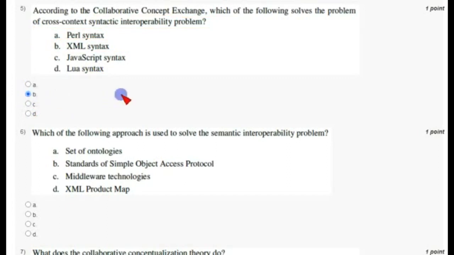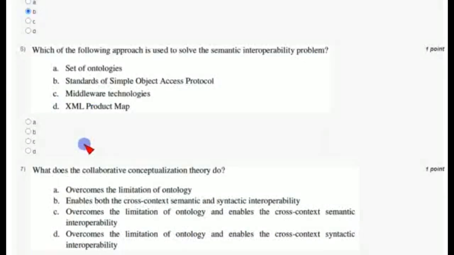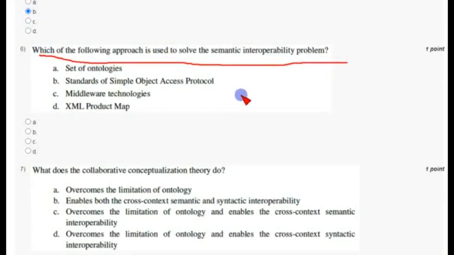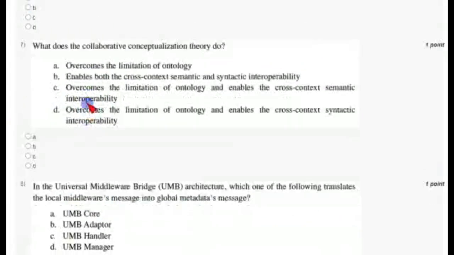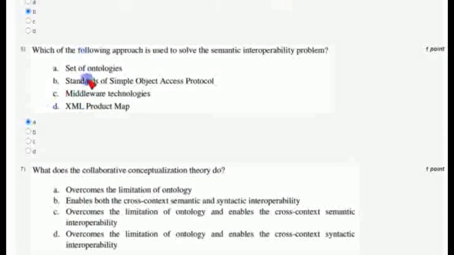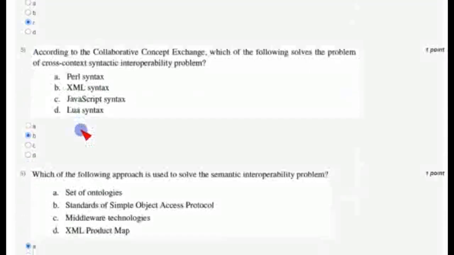And coming to the sixth question, which of the following approaches is used to solve the semantic interoperability problem? The answer for this is option A, that is set of ontologies. There are three sets of ontologies and we call them a set. So option A is the correct answer for the sixth, and the fifth question answer is B.